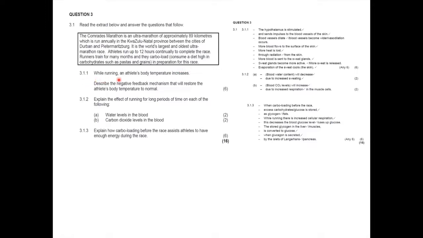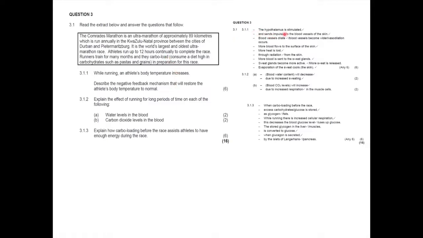3.1.1. While running, an athlete's body temperature increases. Now, they want to know, describe the negative feedback mechanism that will restore the athlete's body temperature to normal. So, of course, we know when you're running, your body temperature increases and it goes high. So they want to know what feedback mechanism is put in place to bring the temperature back to normal.